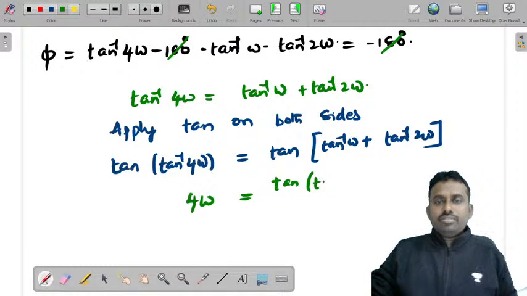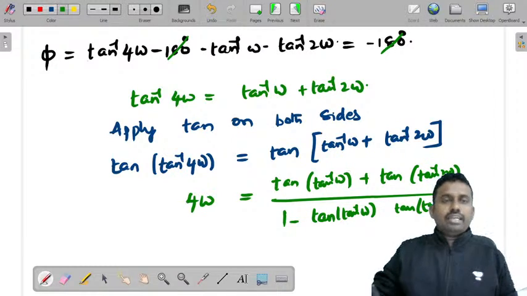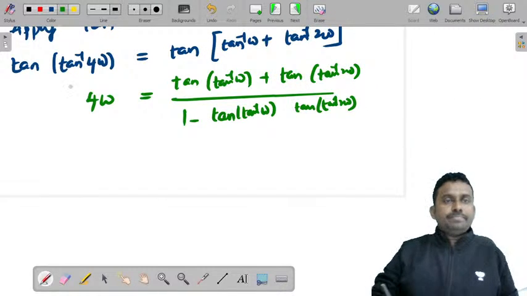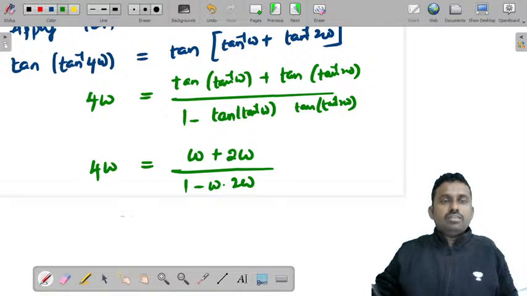That is tan of tan inverse omega plus tan of tan inverse 2 omega by 1 minus tan of tan inverse omega, tan of tan inverse 2 omega. That is tan inverse A, tan A plus B. You will get 4 omega is equal to omega plus 2 omega by 1 minus omega into 2 omega.